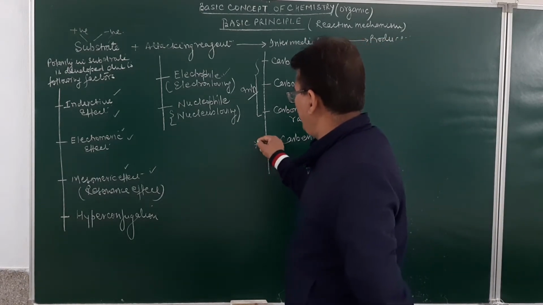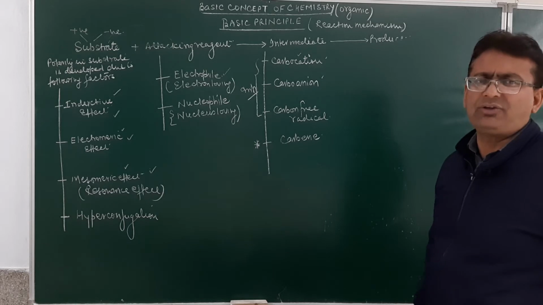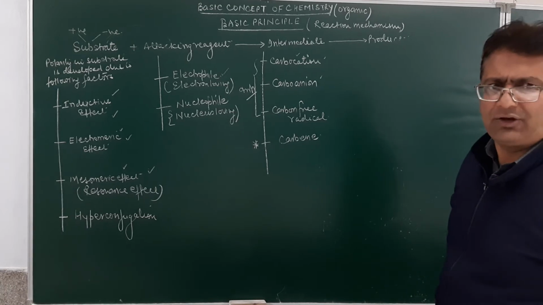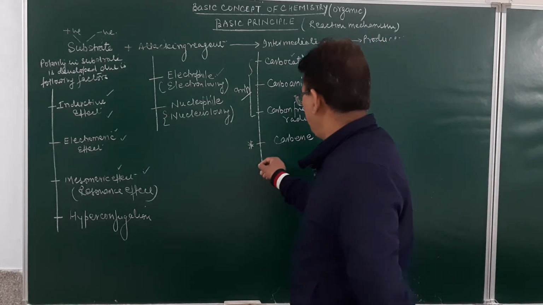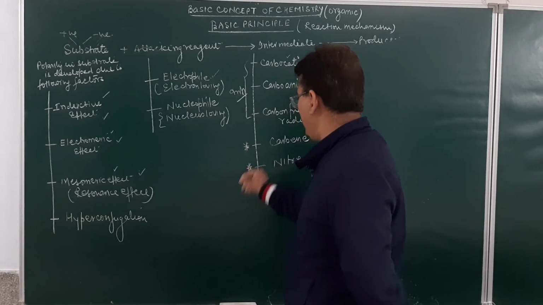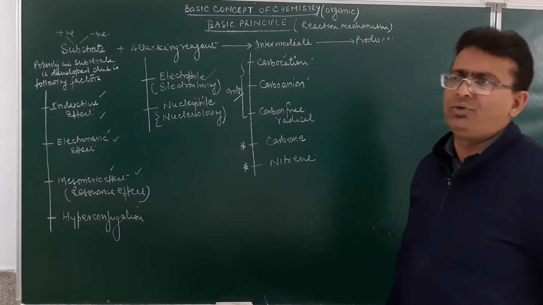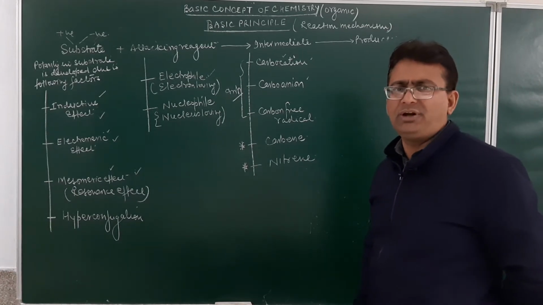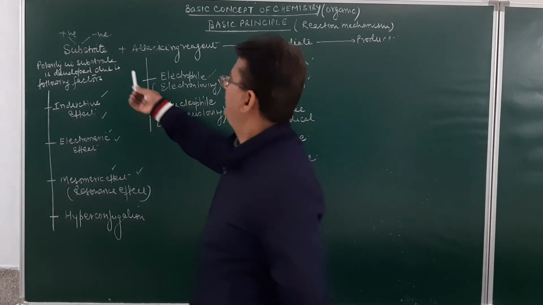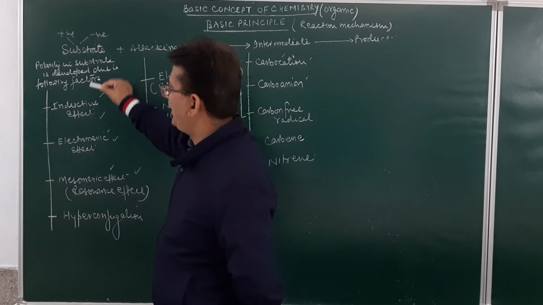Carbene as a reaction intermediate will not come in class 11th, but there will be certain reactions in class 12th like the Reimer-Tiemann reaction and many other reactions where carbene will come as a reaction intermediate. Then we may have another intermediate like nitrene. Again, nitrene will not come in class 11th, but in class 12th, when we discuss nitrogen containing compounds, nitrene will come as a reaction intermediate in very important name reactions. So we have a substrate. On the substrate, the attacking reagent will attack. Of course, in the substrate molecule, the polarity is to be developed.